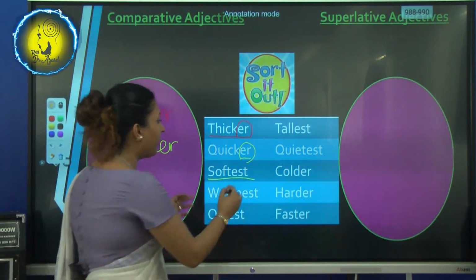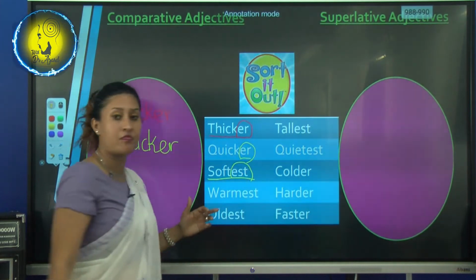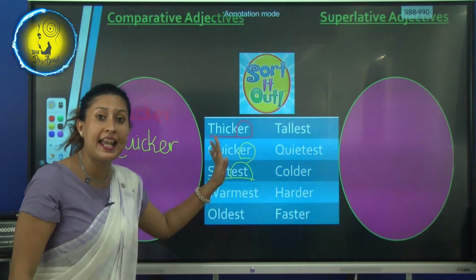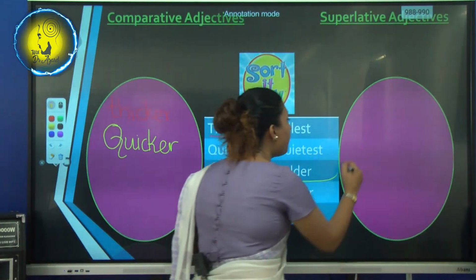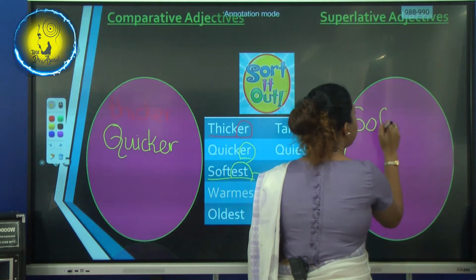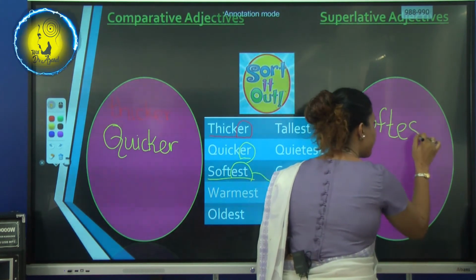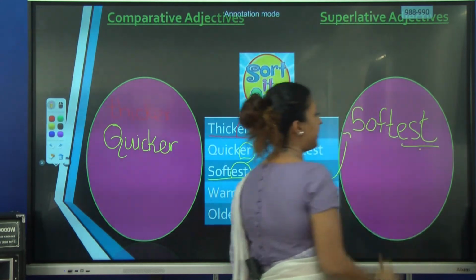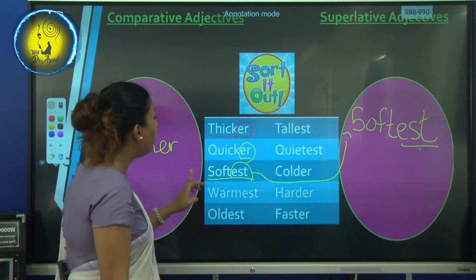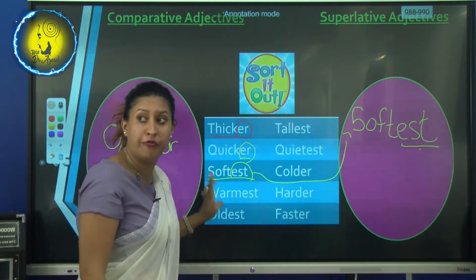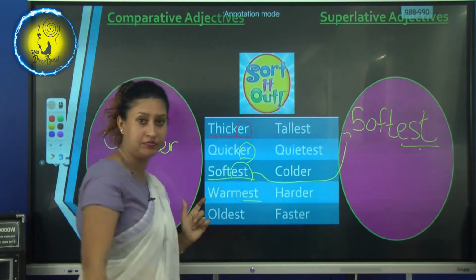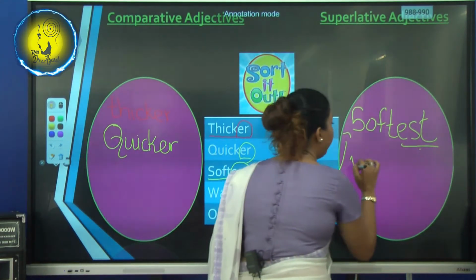Softest. Okay, so what is the suffix here? What is the suffix? Est. Suffix est, which means it comes here. Okay, so we write here, it's a superlative adjective, softest, because est is there. Let's take another one. Warmest. Okay, so again, est, it's a superlative adjective.